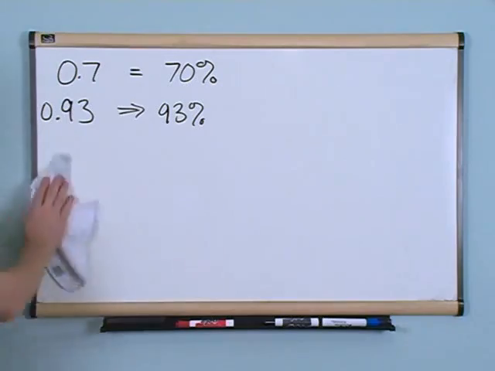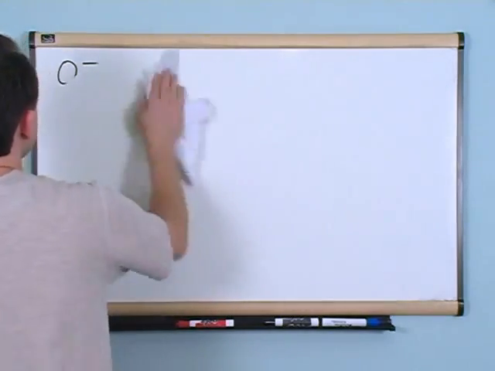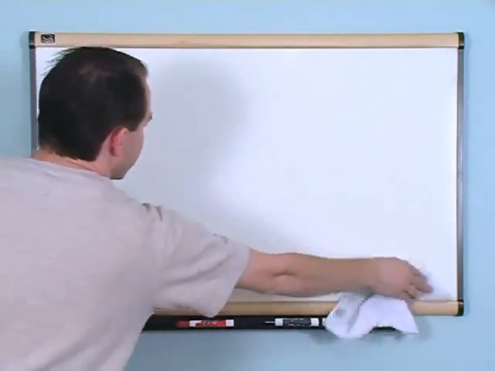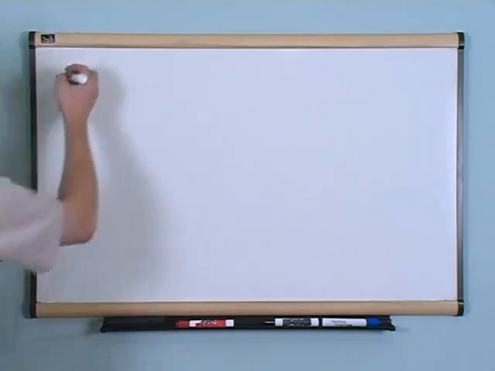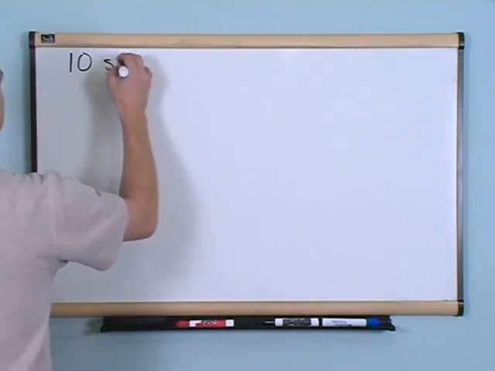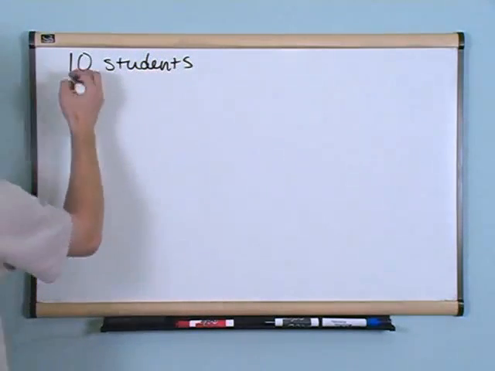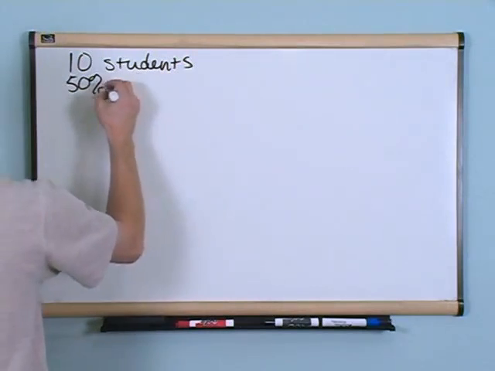Now we're going to work a couple of quick problems. I'm going to tell you what the problem is, and then we're going to work it out. They're going to be sort of like word problems, but not quite so long. You have 10 students in a class. 50% of them have A's. How many students in the class have A's? So there's 10 students in the class, and 50% have A's.